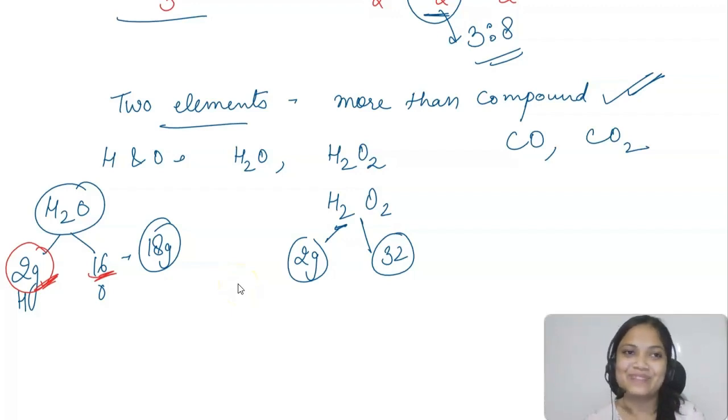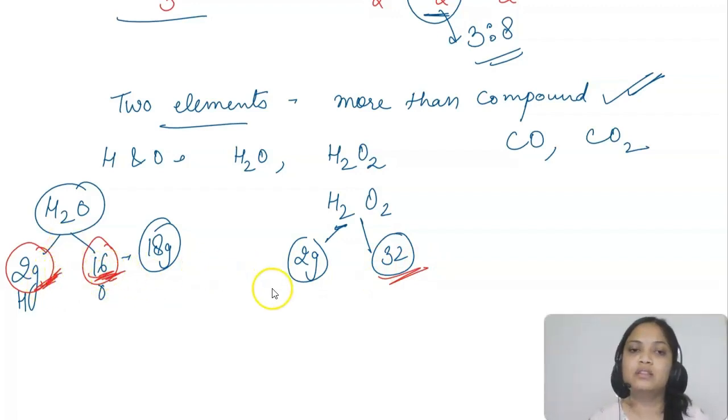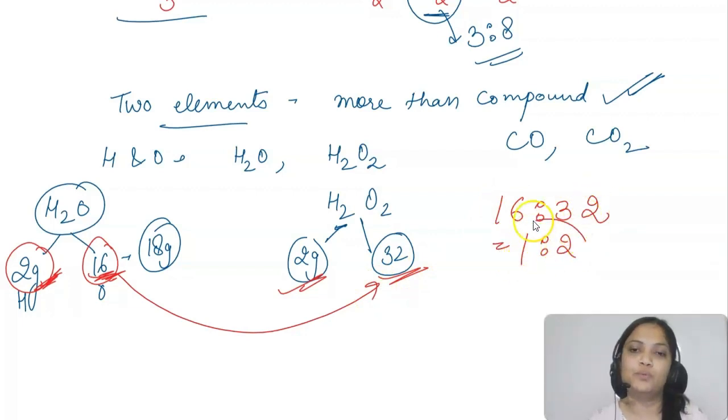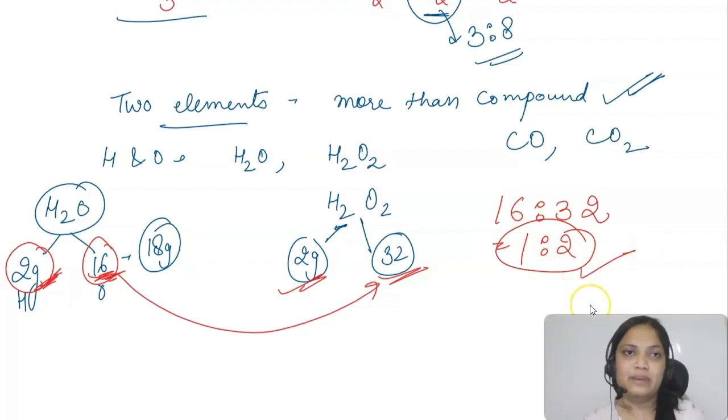Now what is that saying? I'll tell you. The mass of oxygen here is 16 and here it's 32. It's combining with a fixed mass of hydrogen, which is 2 grams in this case and 2 grams in this case. Now these two masses will bear a simple ratio with each other, that is 1:2. That's what we are talking about. The mass of one element which is combining with a fixed mass of the other bears a simple whole number ratio. That's the thing that we have. All right, so I think this one is clear to you.